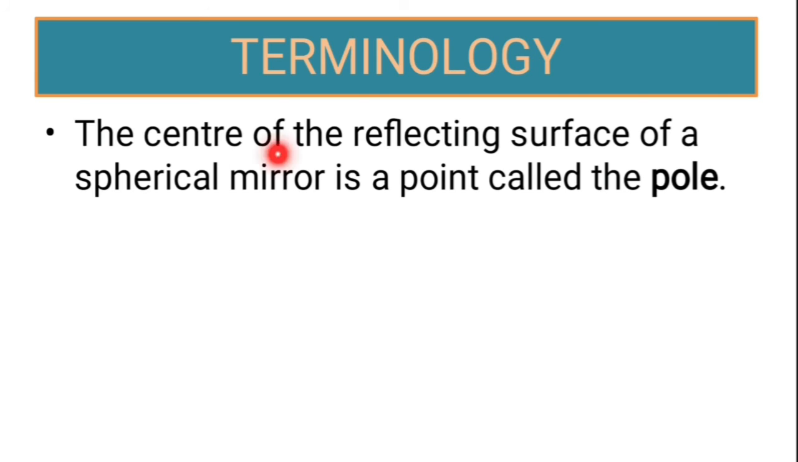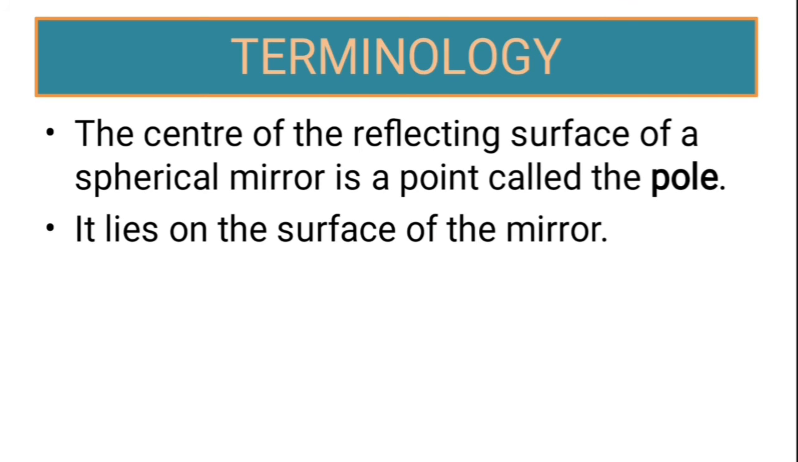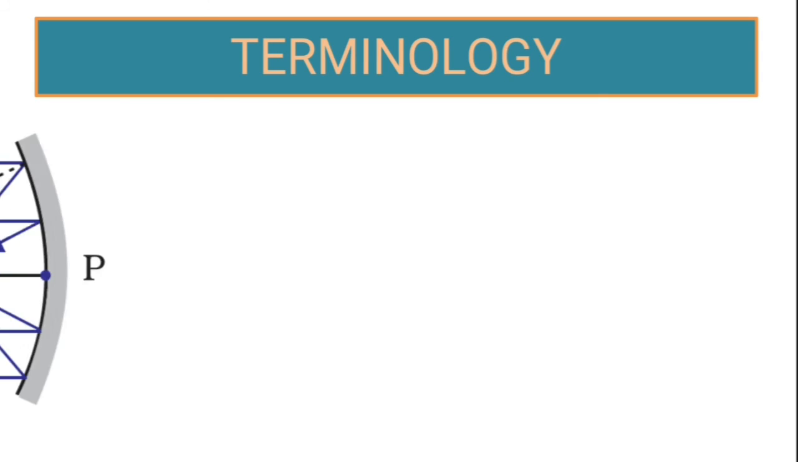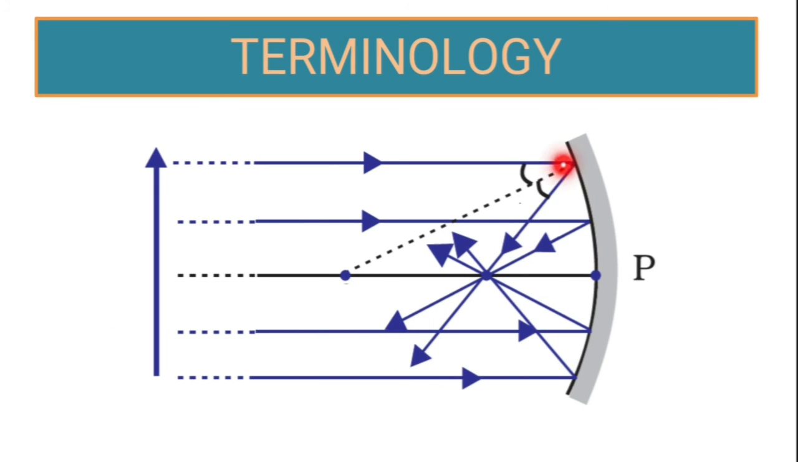What is the pole? The center of the reflecting surface of a spherical mirror is a point called the pole. It lies on the surface of the mirror and the symbol for it is the letter P. Now I am going to show you a diagram where you will be able to see the pole. So this is that diagram. What type of mirror is this? This is a concave mirror, because the reflective part is inwards. And its center here, we call the pole. So this center is called the pole.